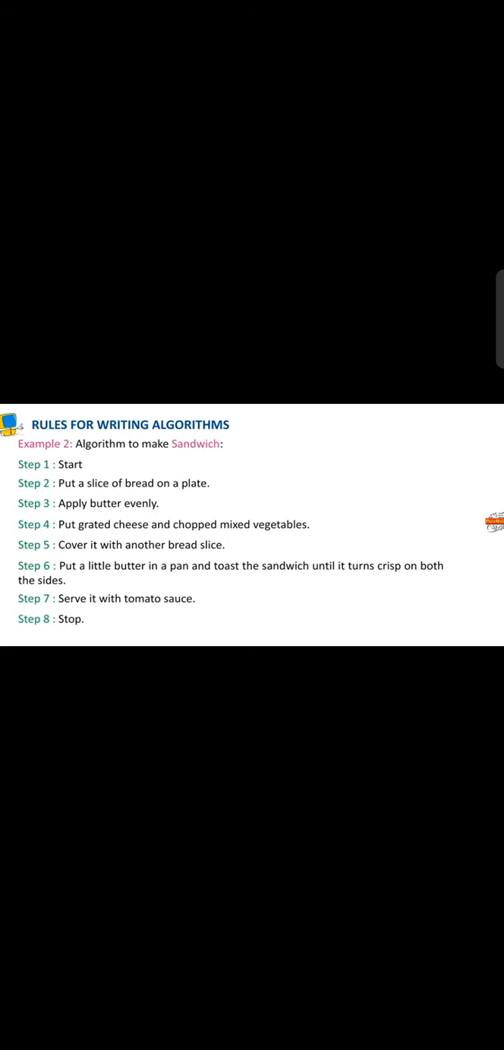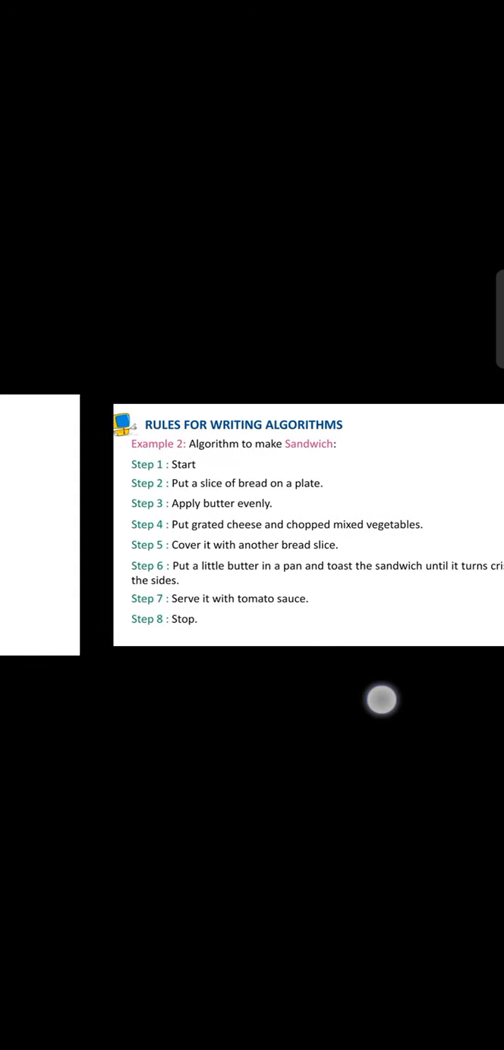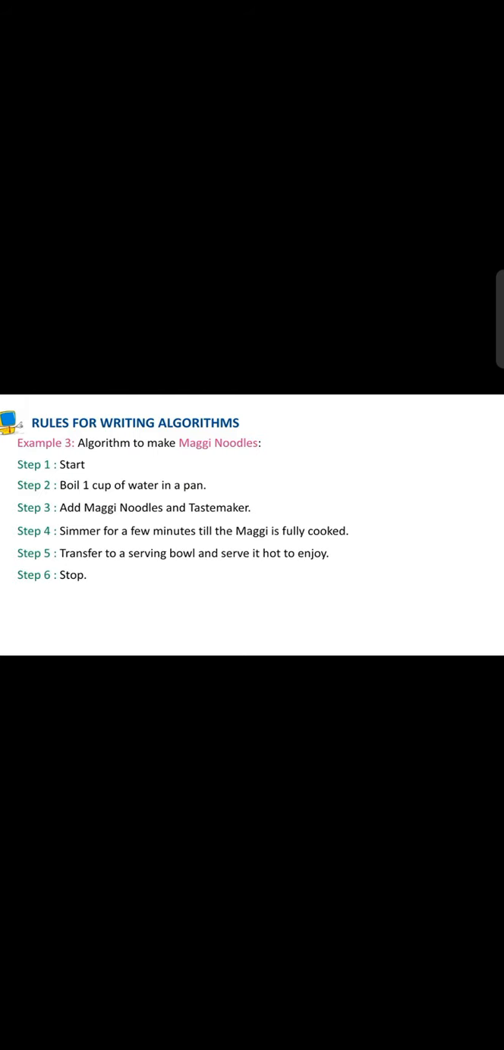You have to keep in mind that the algorithm should be in easy language. You have to make all the steps for all the statements, and the very first step is start and the last is stop. After that you have to make the algorithm to make Maggi noodles.